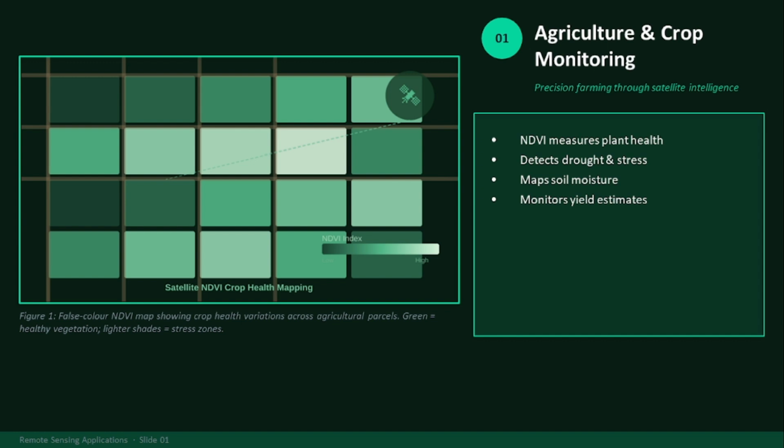First, we will talk about the fundamental requirement, that is food, which is related to agriculture and crop monitoring. How is remote sensing helping you in this sector? Remote sensing measures plant health by using NDVI. It detects drought and stress, and it also maps soil moisture. It also monitors crop yields. Here I am giving you an example. You can see here in the picture this false color NDVI map showing crop health variations across agriculture parcels.